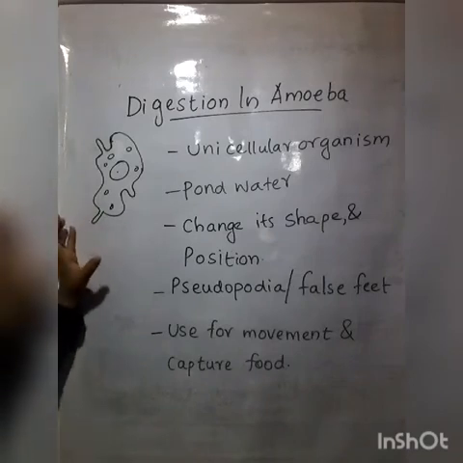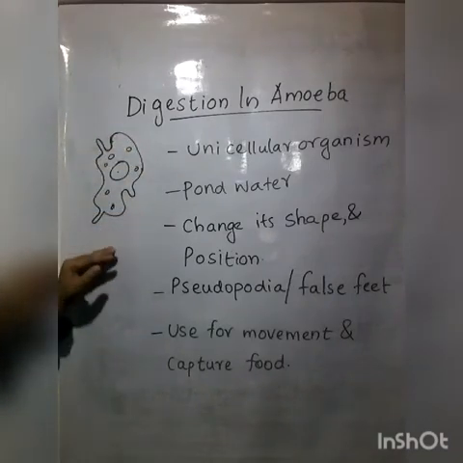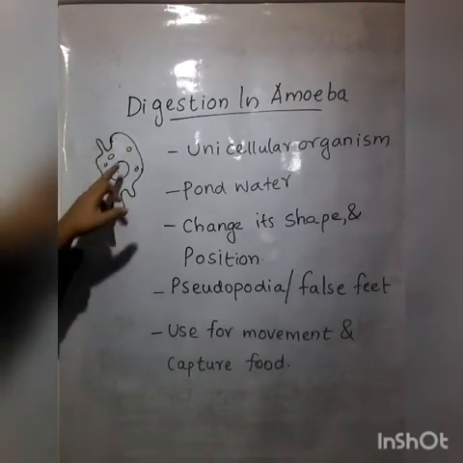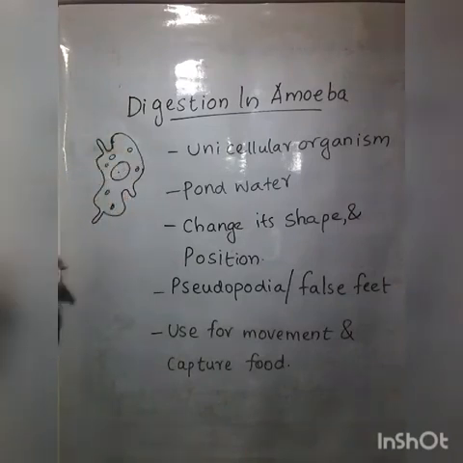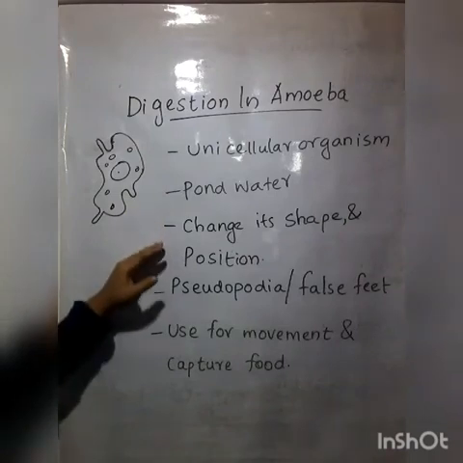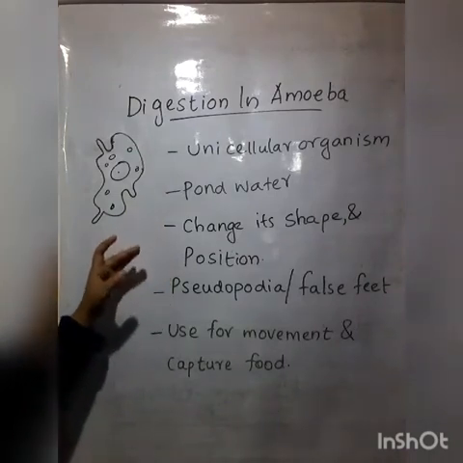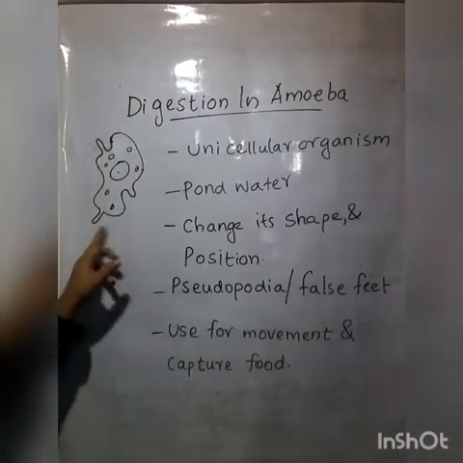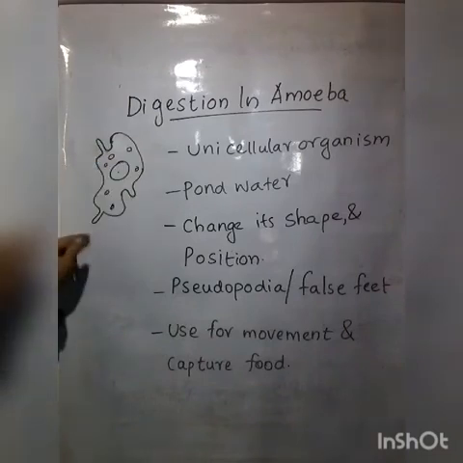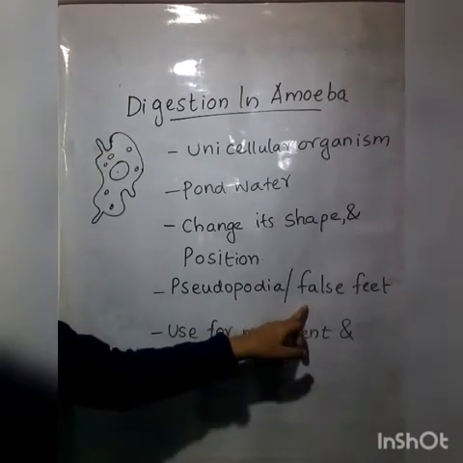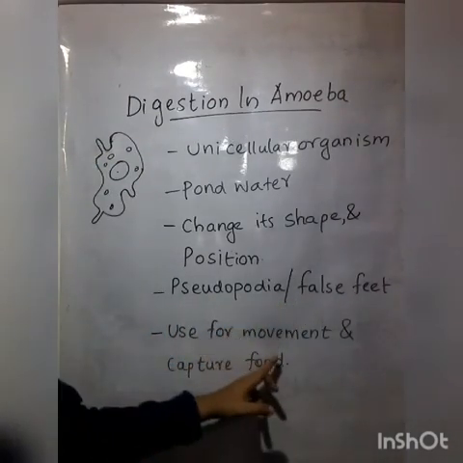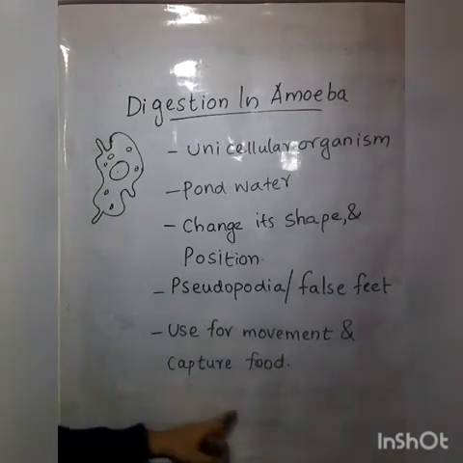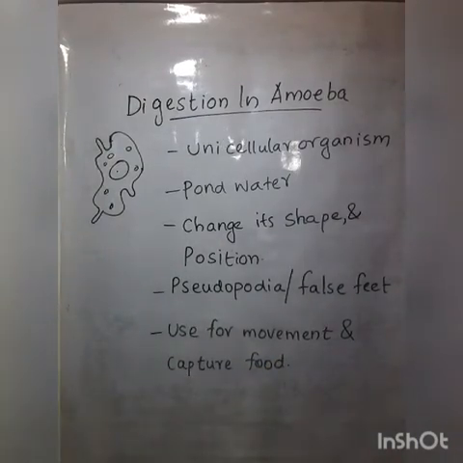Amoeba is a unicellular organism. It has a cell wall, a cell membrane and a nucleus, and so many vacuoles inside the cytoplasm. It is seen in pond water. It is constantly changing its shape and position, and the finger-like projections seen in the amoeba's body are called pseudopodia or false feet. It is used for movement in water and also to capture food.